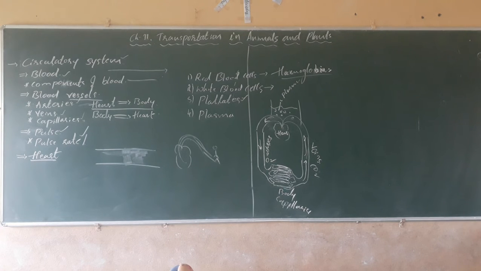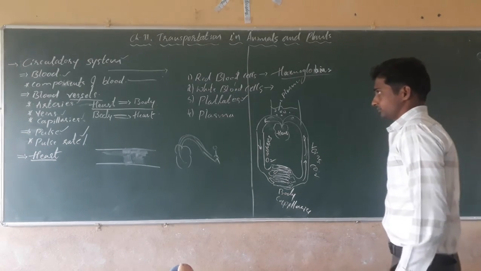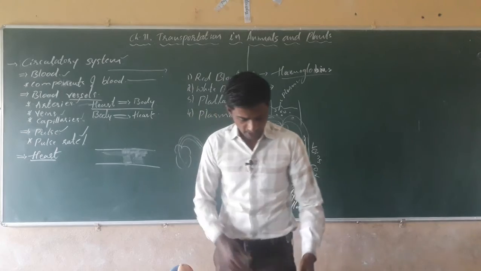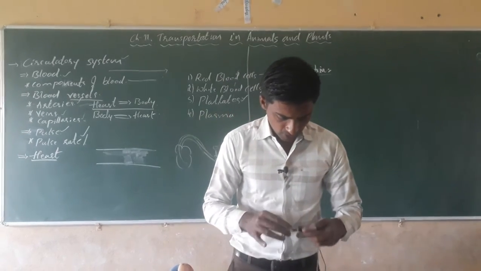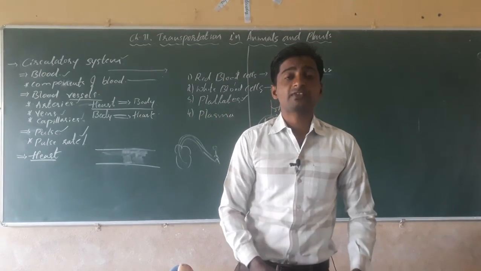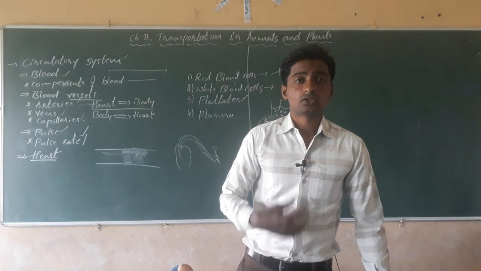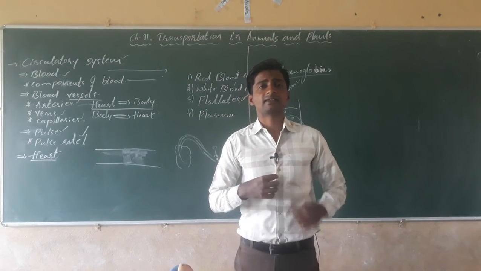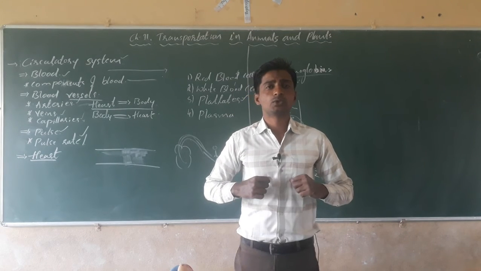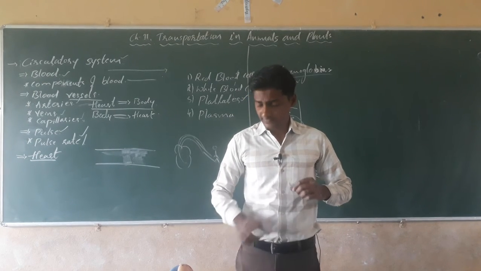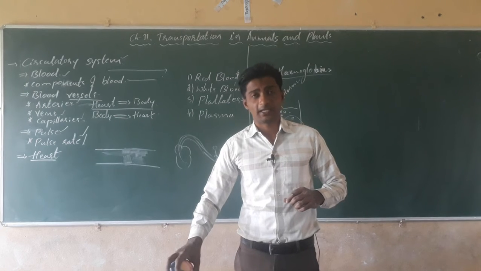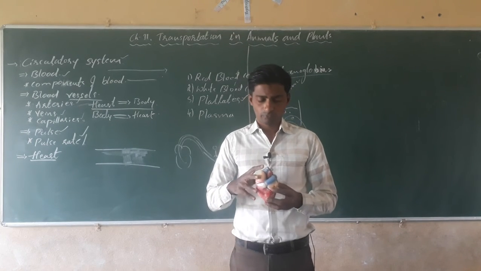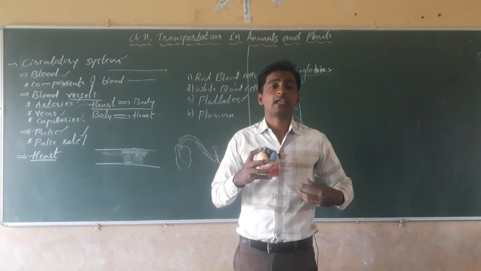The heart is a muscular organ which is present in the thoracic cavity, or the chest cavity, exactly in the middle of the two lungs, and its posterior end bends towards the left side.